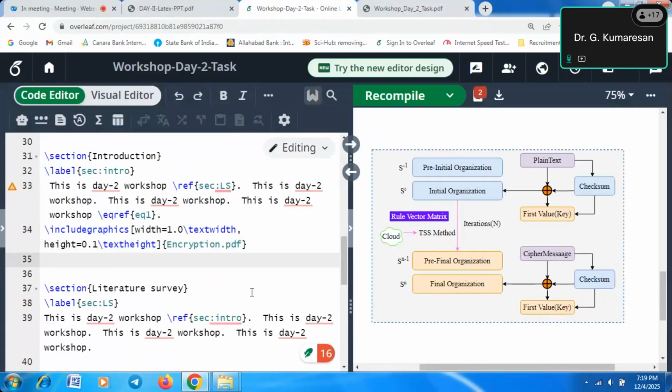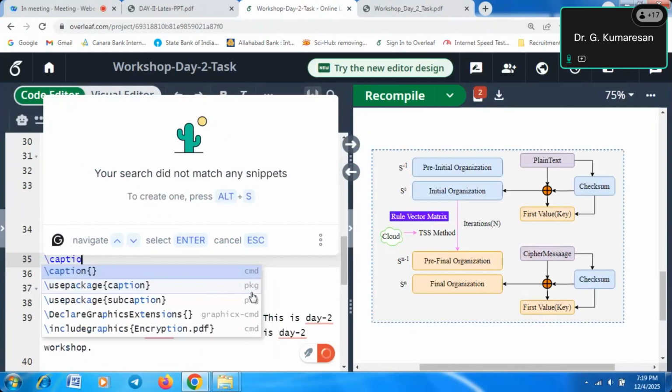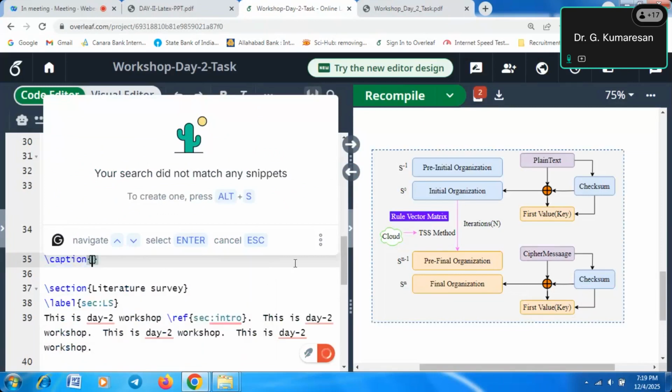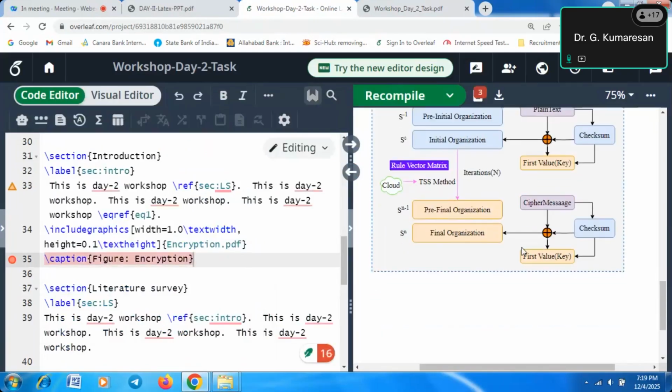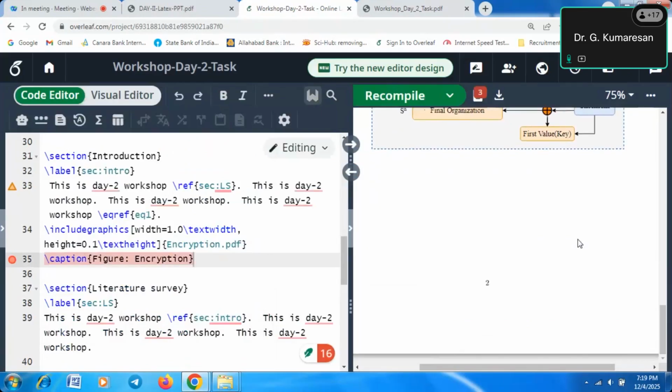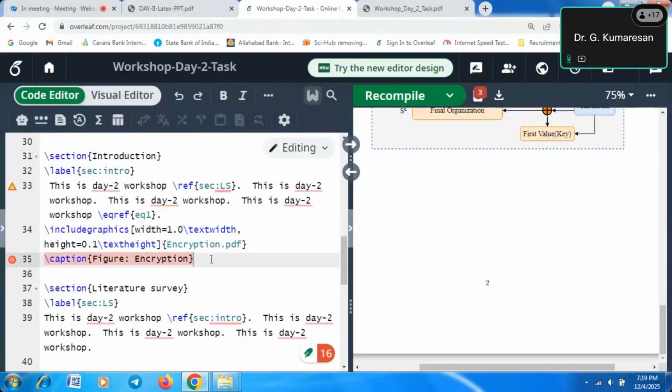Okay, so now I want to give the figure name. How to do the figure name? One command is there, \caption, with an open curly brace and a close curly brace, and this is the figure encryption. Like that you have it. Now we will compile it, and the figure name automatically comes below, the caption. Now this caption is available inside of the figure.